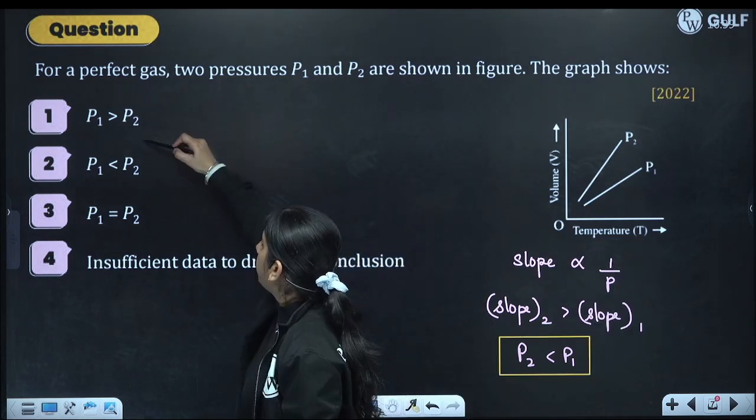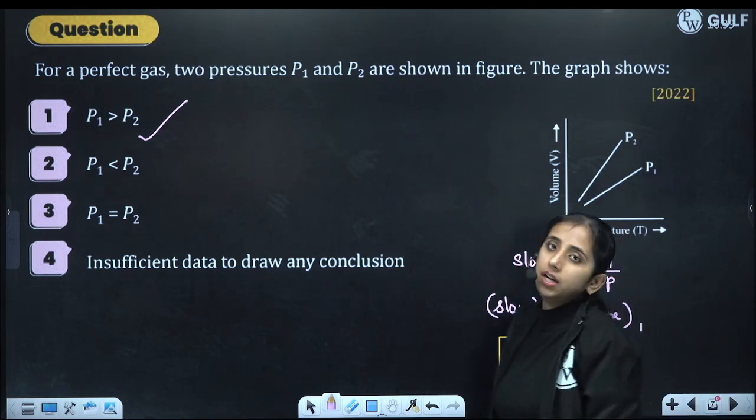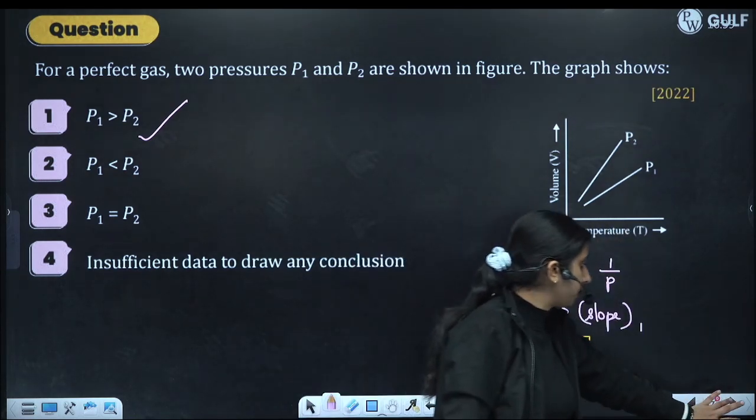Okay, P1 is greater than P2, or P2 is less than P1. Option number 1 will be the answer. Just simply see the slope.